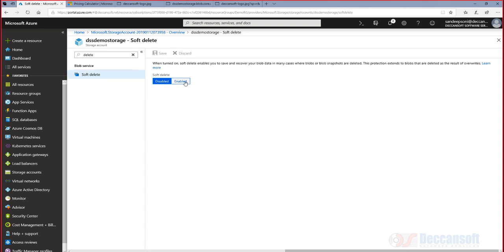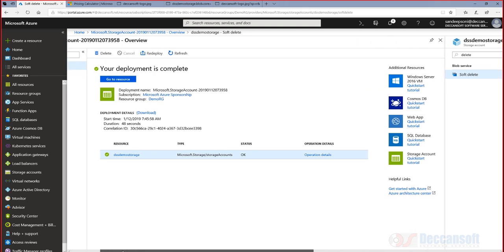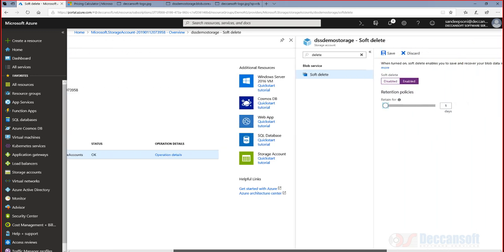You have to first enable soft delete and you have to specify what is the retention period. That means after you delete, how many days that blob will be maintained in background, and within that period you can always restore it. So soft delete should be enabled, and those blobs which are deleted are only soft deleted, they are not hard deleted.